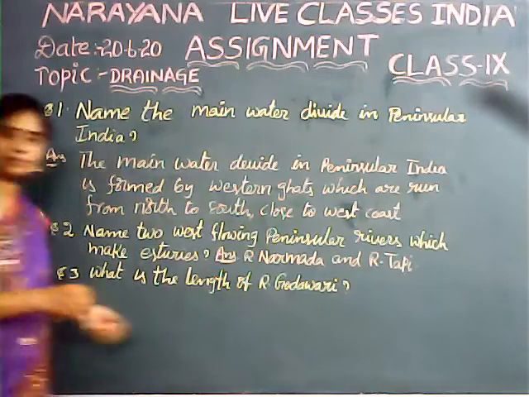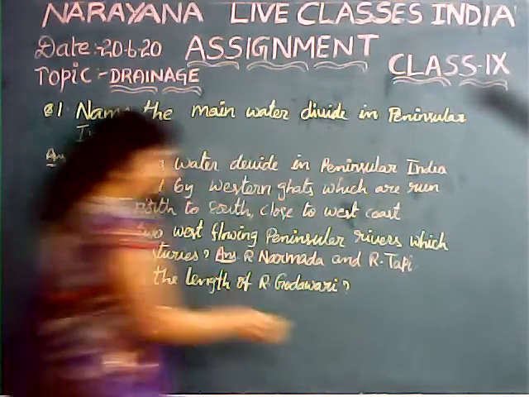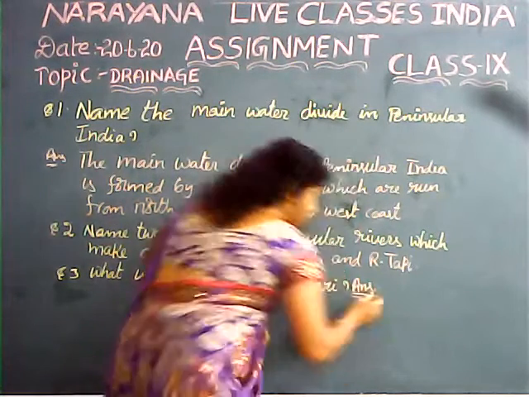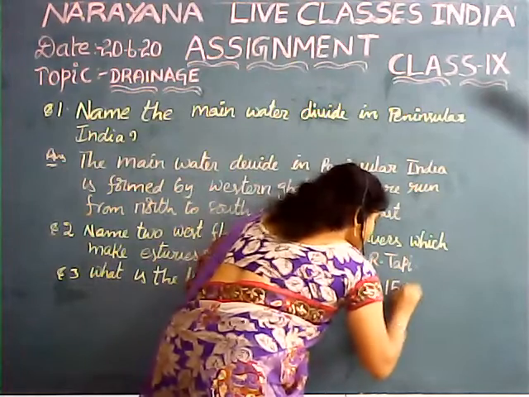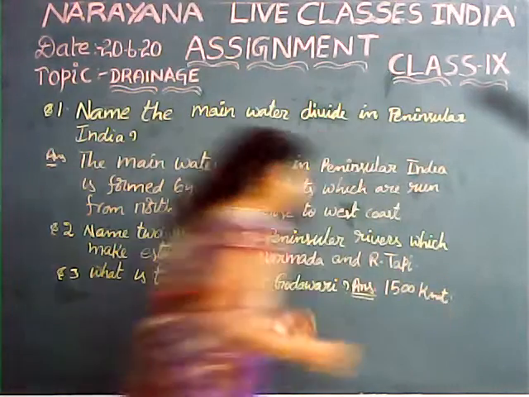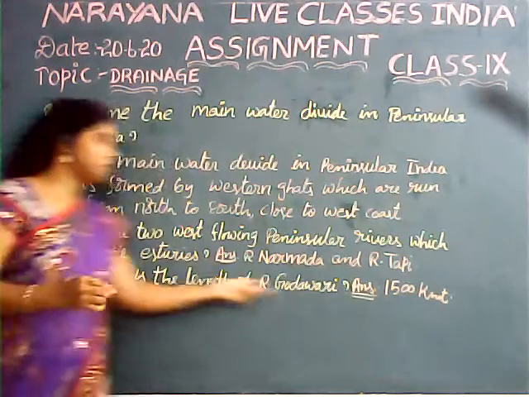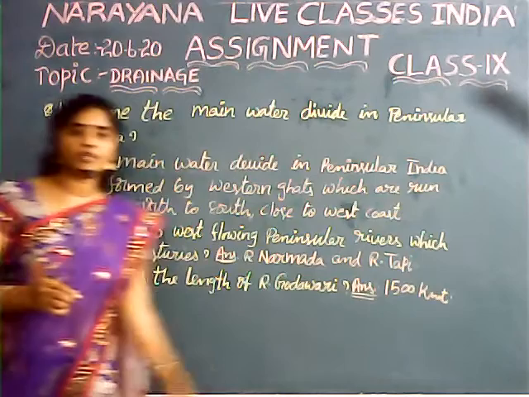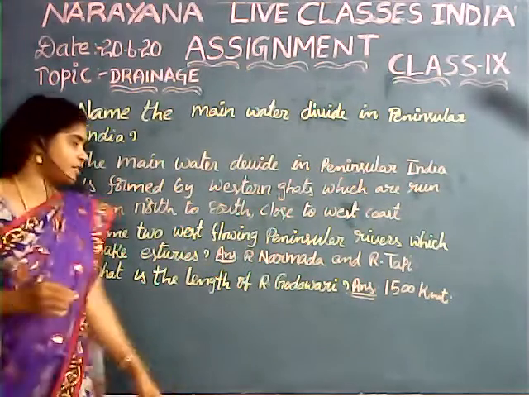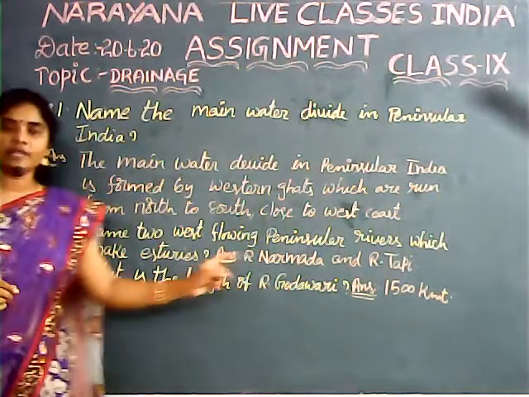The answer is 1500 kilometers. From its source to its mouth, river Godavari flows nearly 1500 kilometers through Maharashtra, Telangana and Andhra Pradesh, and finally it joins the Bay of Bengal.